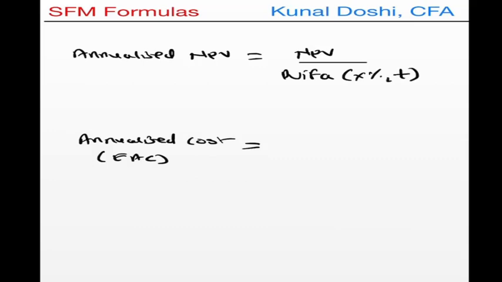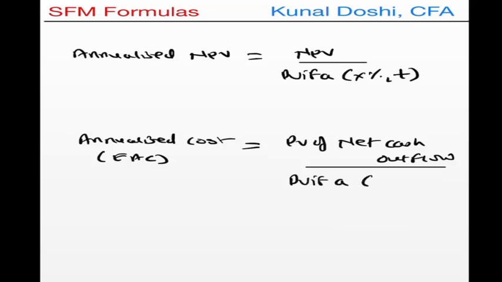And similarly, in case of equivalent annualized cost, it is the present value of net cash outflow divided by the PV factor. This will give me the average cost of the machine for a year, and based on this we will select which one is cheapest and we will buy that machine.